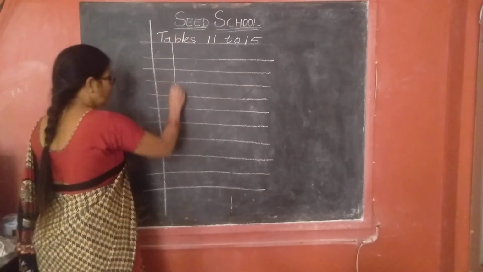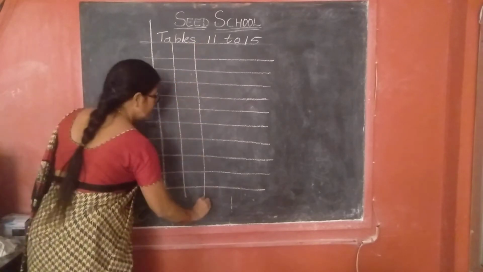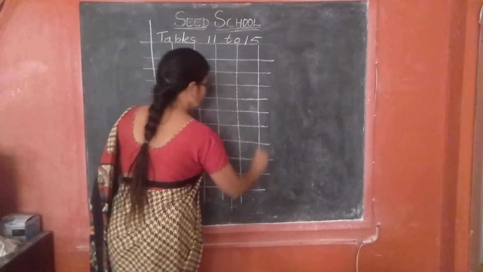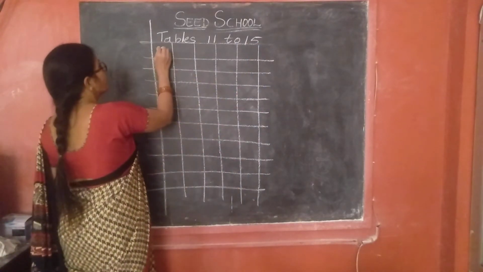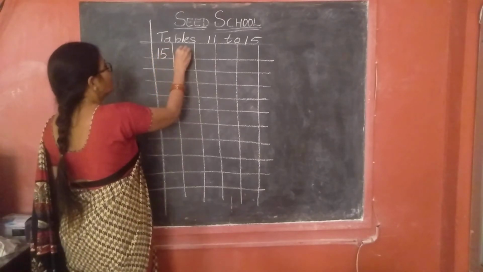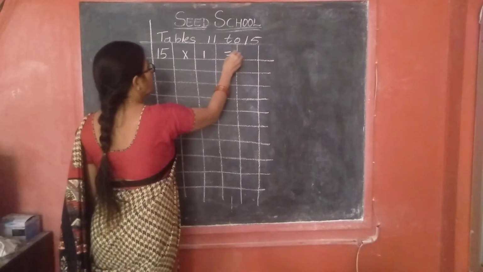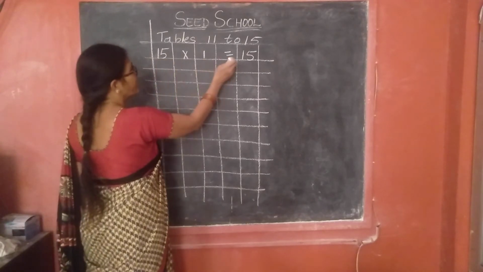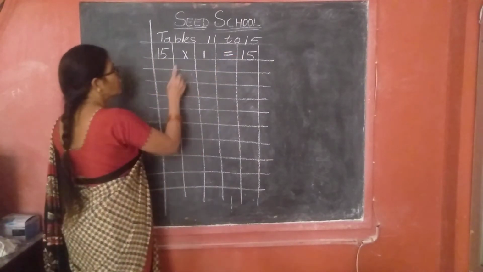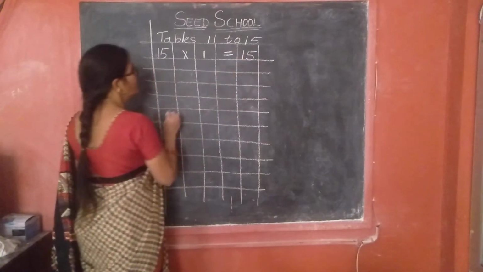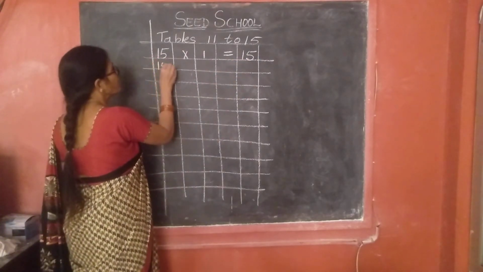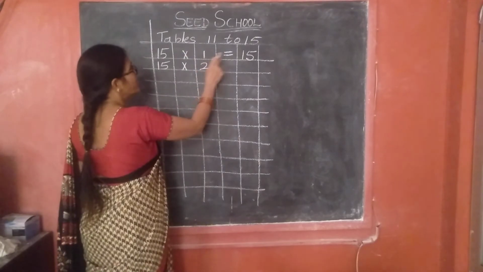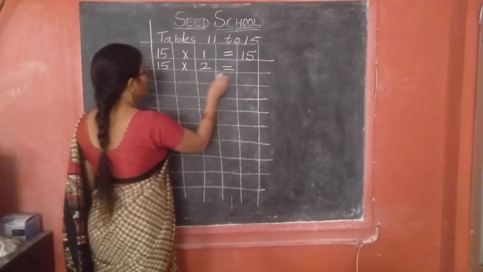Come on, ready? 15 table. Everyone finished drawing the lines? Yes, start. 15 ones are 15. When you write the table, you have to touch this line and write, children. It will look nice. If you touch the line and write, the writing will be good. 15 ones are 15. Okay?